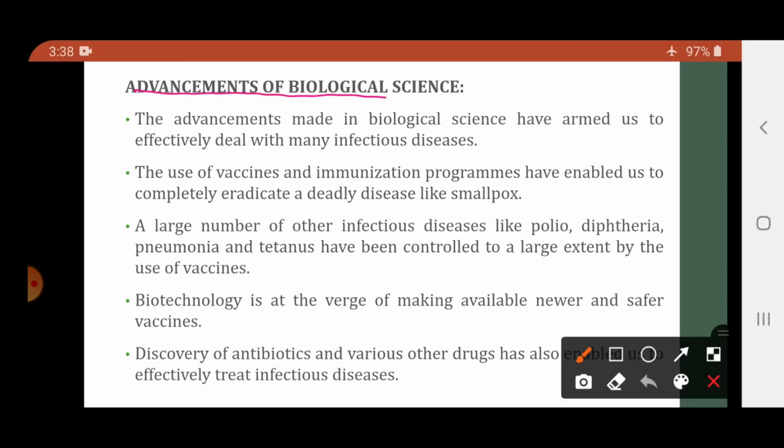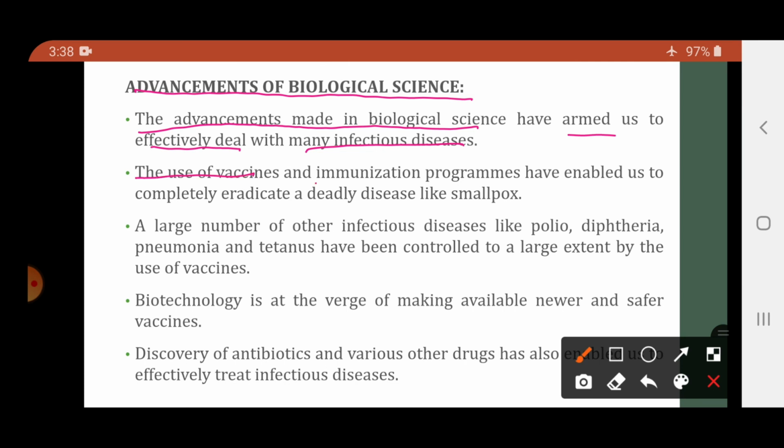Advancements of the biological science. The advancements made in the biological science have armed us effectively to deal with many infectious diseases. Now there are advancements in biological science. Technology में there is discovery of vaccines, antibiotics. So we can say that there are advancements made in the biological science. And due to these advancements, we are able to effectively deal with the infectious diseases.